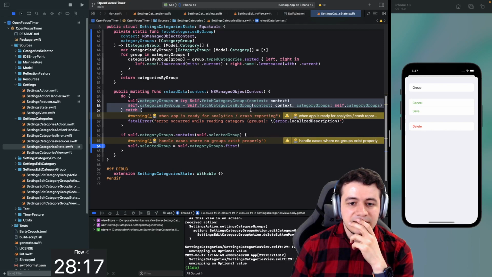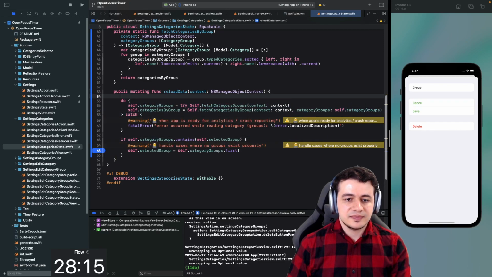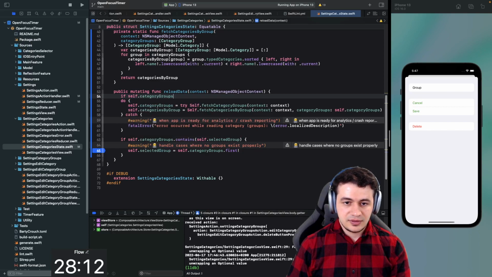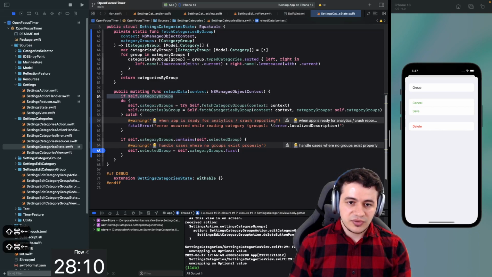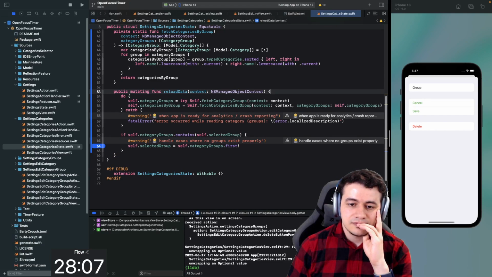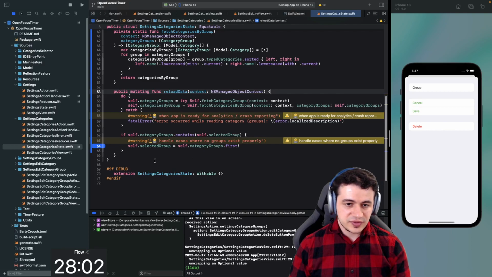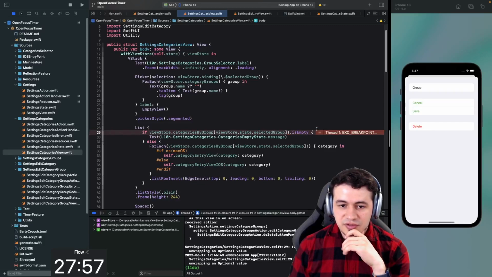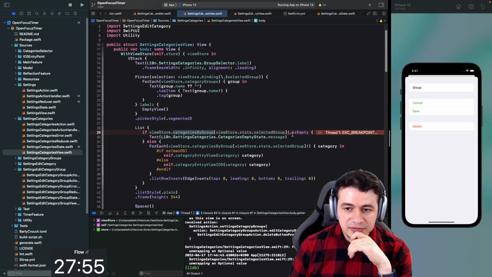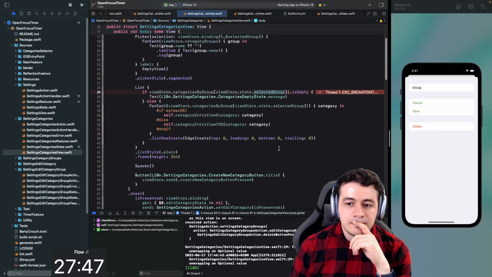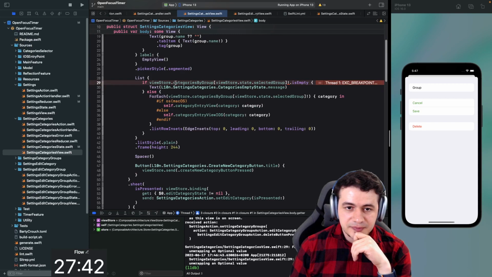All right, so I think we need to make this check at the start, but we can't do it because we have not refreshed the category groups yet. How do we know if we can show that? Okay, we can try to fix the crash itself, just preventing it from crashing. So it's crashing because we force unwrapping here. We're expecting that the category group still contains the selected group. Okay, let's make this code safer.